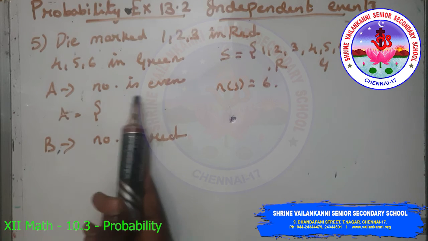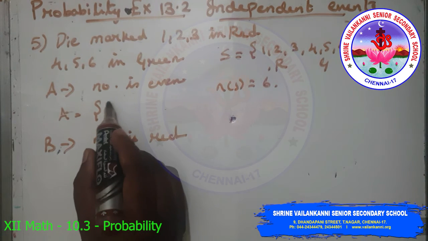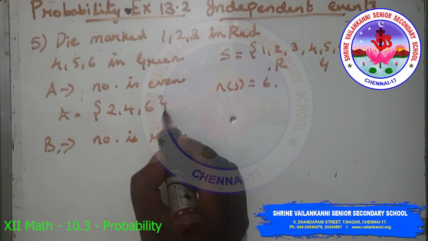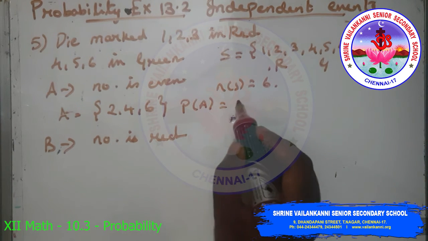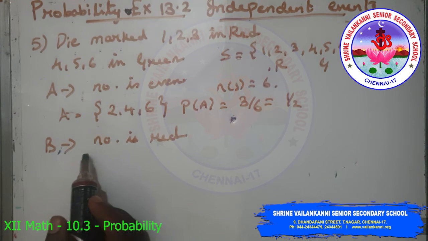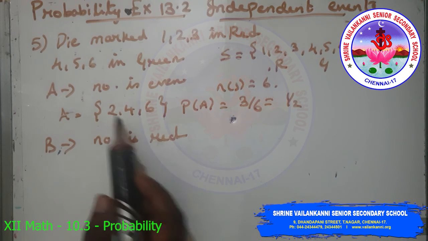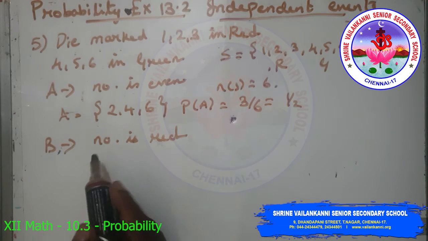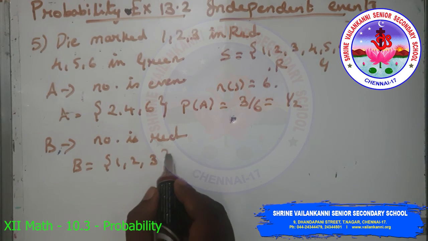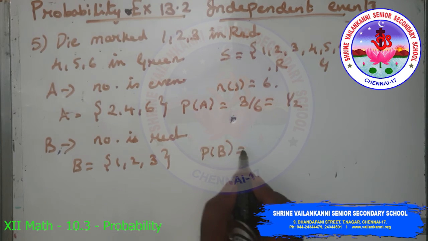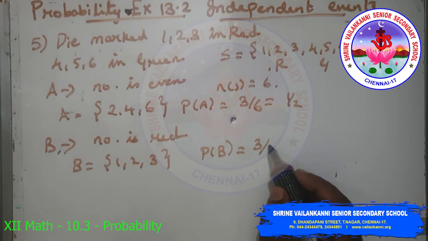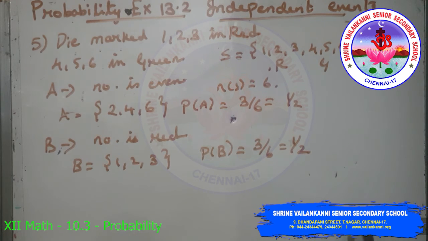Let A be the event that the number is even. So the even numbers are 2, 4, 6. So P(A) is 3 by 6, which is 1 by 2. B is the event that the number is red. So we have 1, 2, 3 red. So B equals {1, 2, 3}. So P(B) is 3 numbers, 3 by n(S) which is 6, 3 by 6, which is 1 by 2.